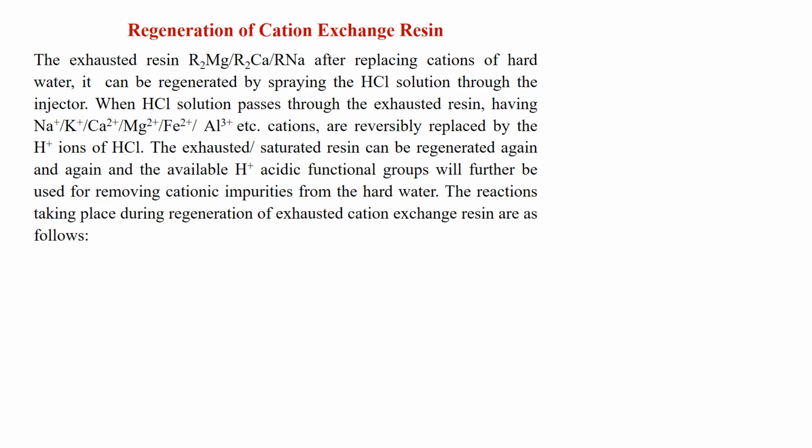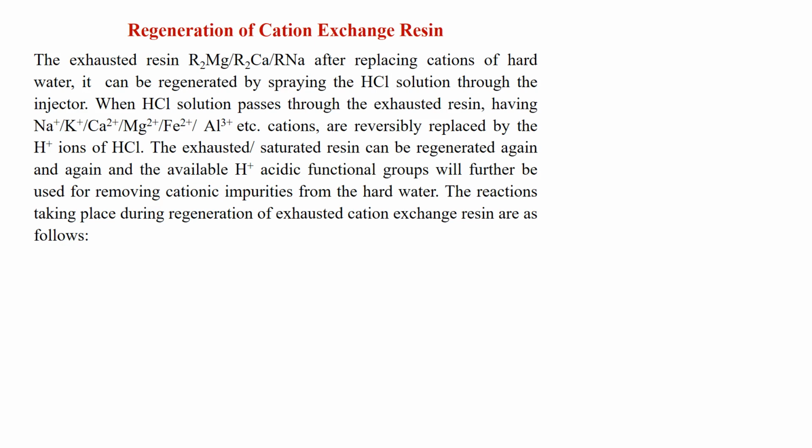Now the regeneration is required, and here the exhausted resin, after replacing the cations of hard water, can be regenerated by spraying the HCl solution through the injector.